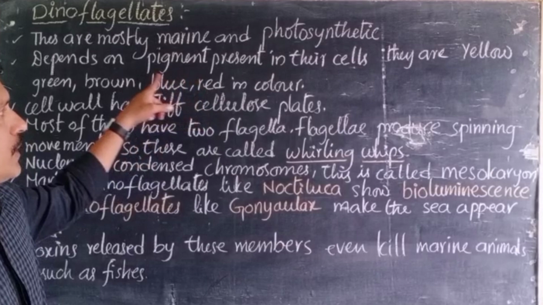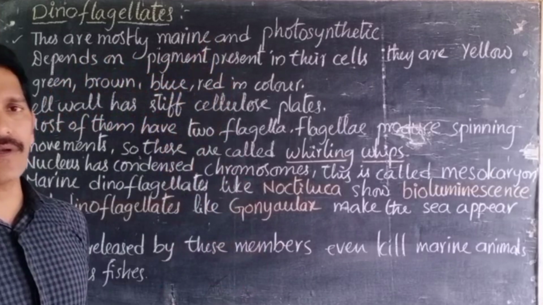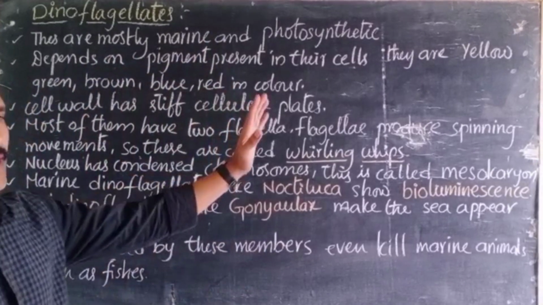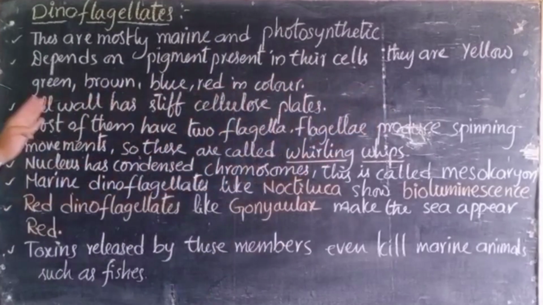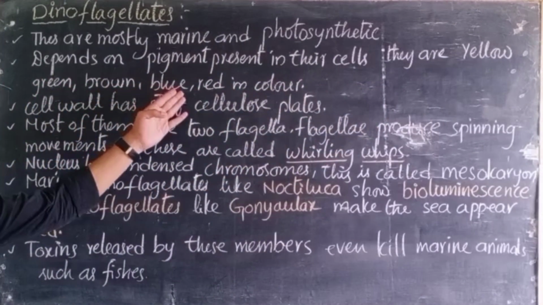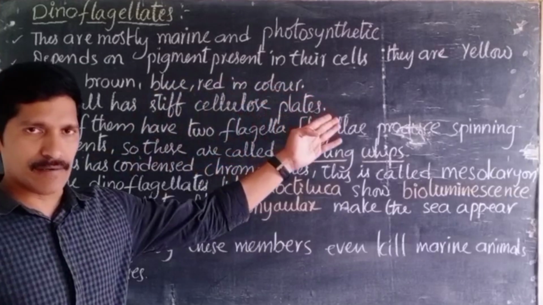So all pigments are not the same. They have different pigments in their cells. Some are yellow, some are green, some are brown, some are blue, some are red in color, right?